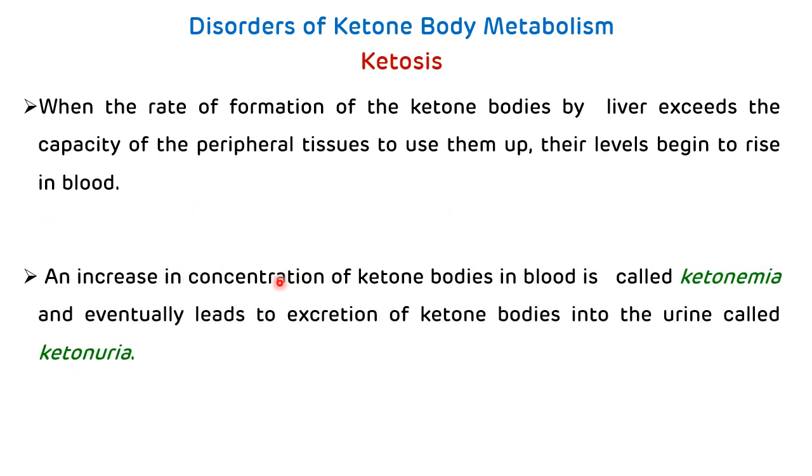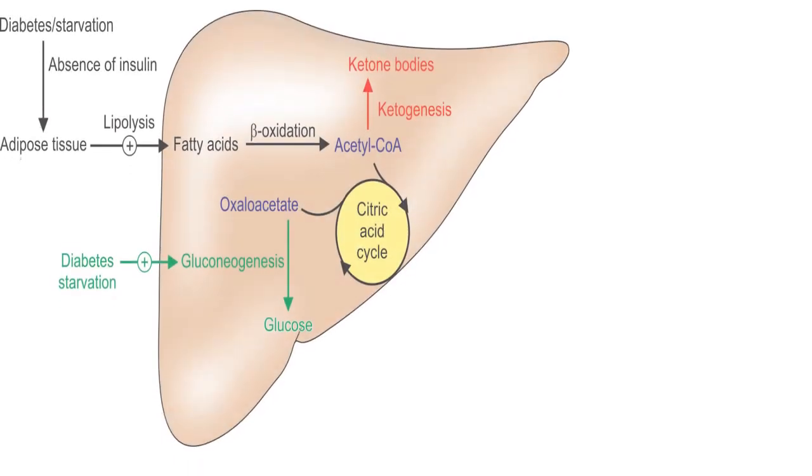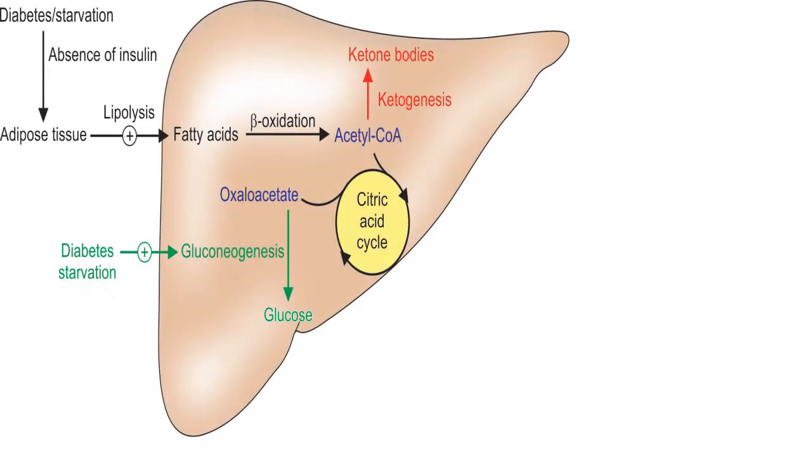An increase in the concentration of ketone bodies in the blood is called ketonemia, and eventually it leads to the excretion of ketone bodies into the urine, called ketonuria. This triad of ketonemia, ketonuria, and acetone smell in the breath is called ketosis. This ketosis is seen in diabetes mellitus as well as in starvation.